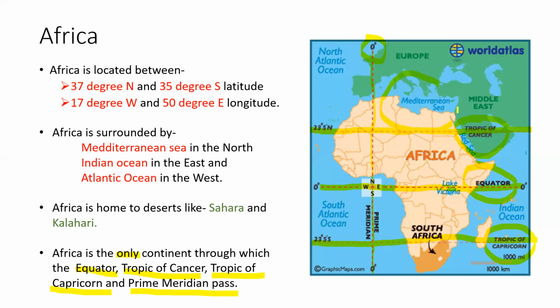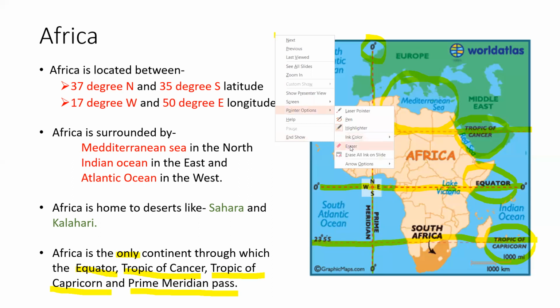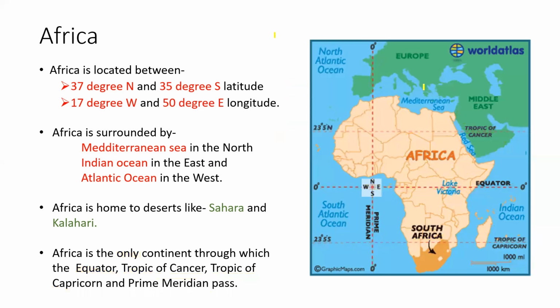So here is north, the Mediterranean Sea. Wait a minute, children, okay? Yeah. So this is the Mediterranean Sea in the north, Indian Ocean in the east. So here we have Indian Ocean in the east and Atlantic Ocean in the west.